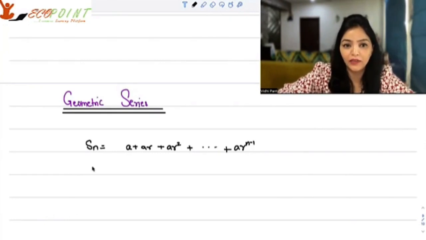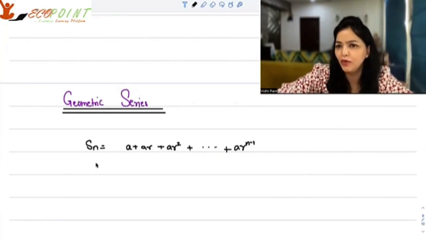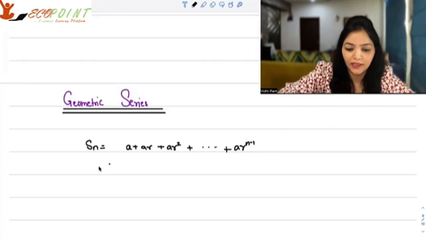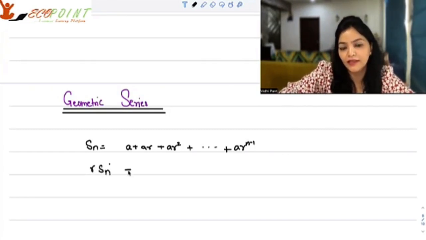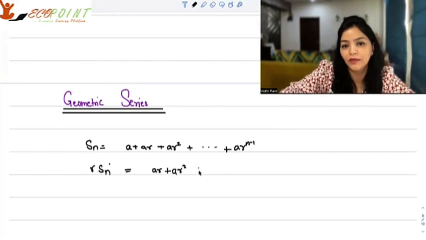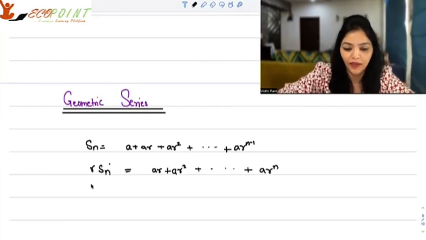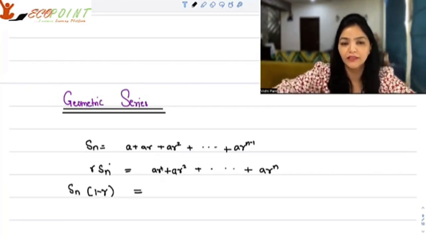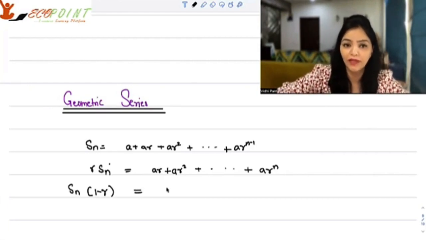Now we would like to figure out what the formula would be. If I multiply r on both sides, r Sn will be equal to ar plus ar square plus, and so on and so forth, till ar to the power n. Now you can subtract the two, and I get Sn common into (1 minus r). If you subtract the like terms, everything cancels out.